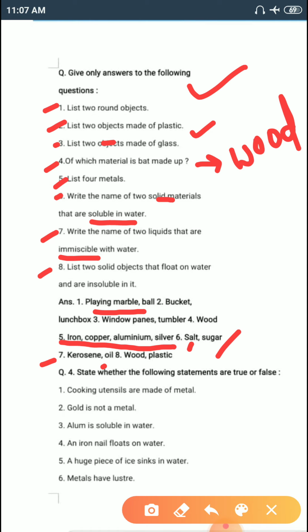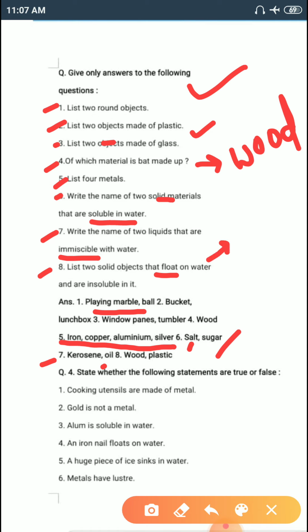Question number 8. List 2 solid objects that float on water and are insoluble in it. Now, what do you mean by float? Float on water means when the mass or volume of any item or object is lesser than water.